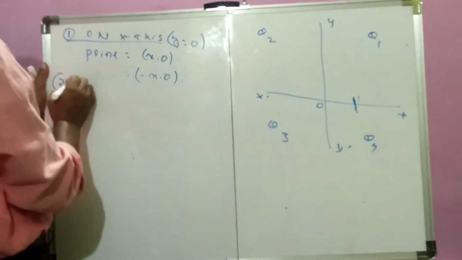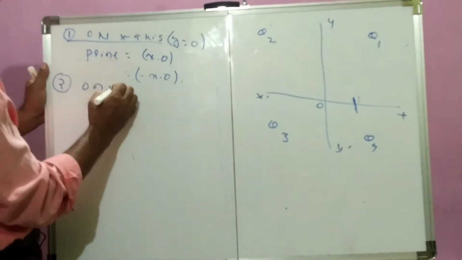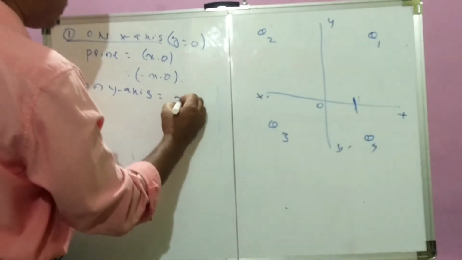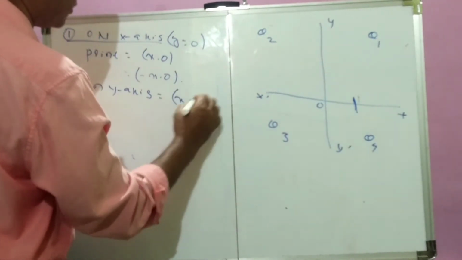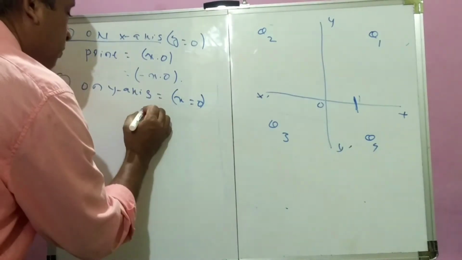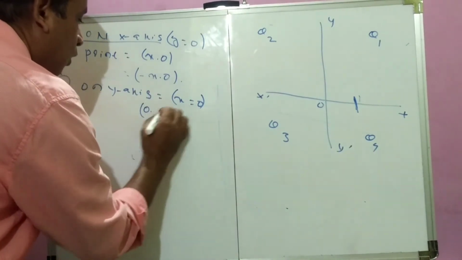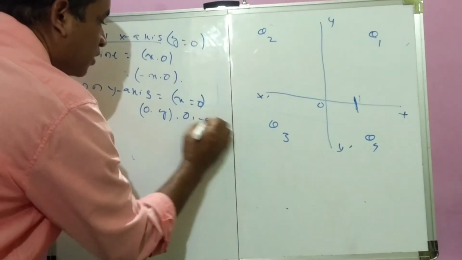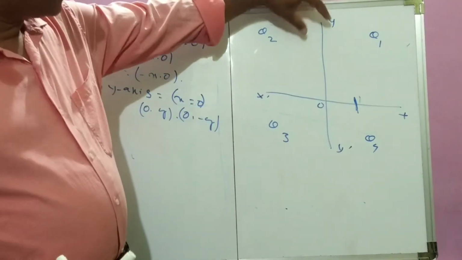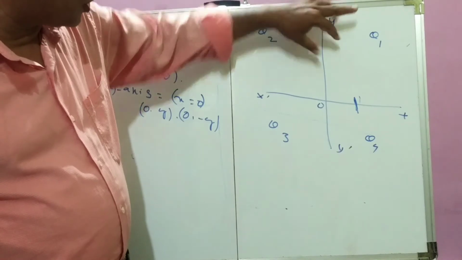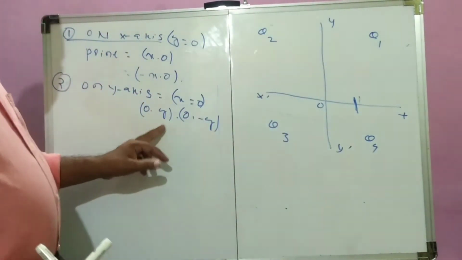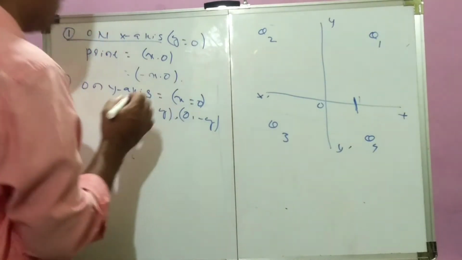Similarly, point 2: on the y-axis, there is no x value, that is, x is 0. If you move along the y-axis, then the point will be (0, y) or (0, -y), because from the origin going up is considered positive, and going down is negative. That is (0, y) or (0, -y).